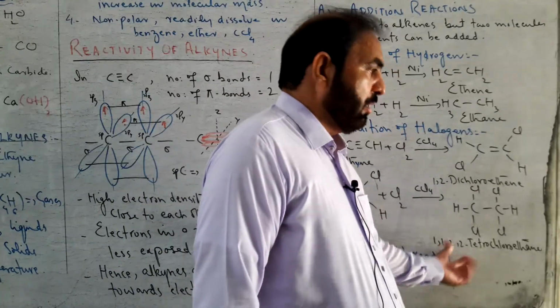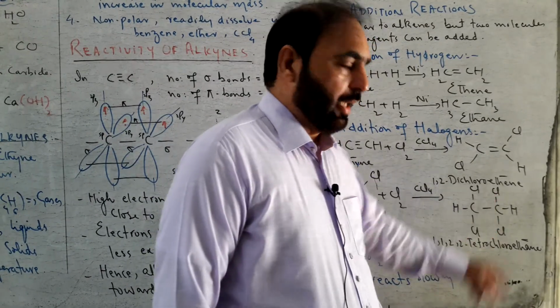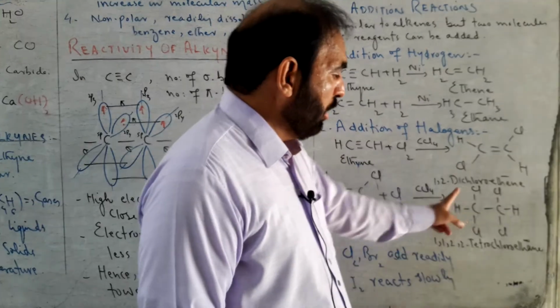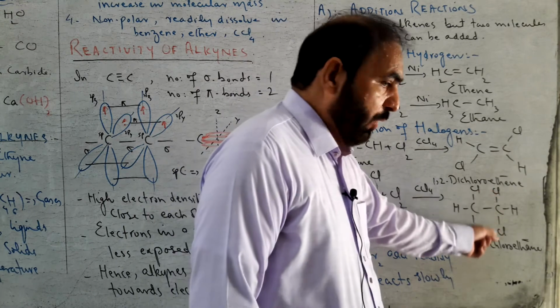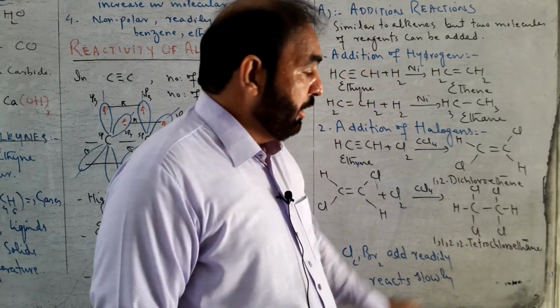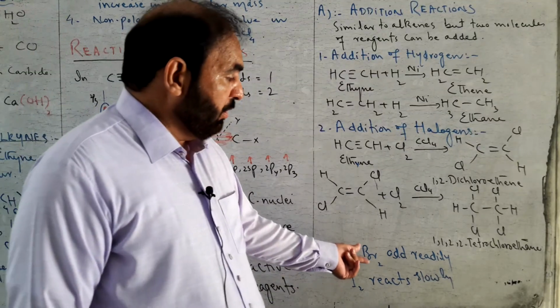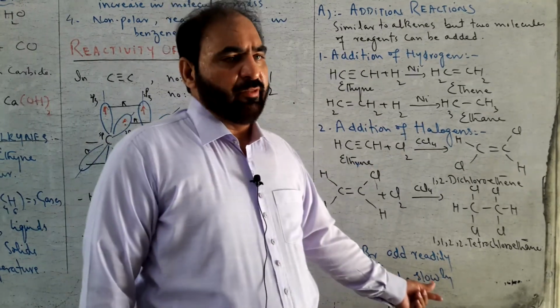These are positions of 4 chlorine atoms. 2 chlorine atoms are attached with one carbon, and 2 chlorine atoms are attached with the second carbon. So it is 1,1,2,2-tetrachloroethane. Chlorine and bromine give addition reaction readily, and iodine reacts slowly with alkynes.